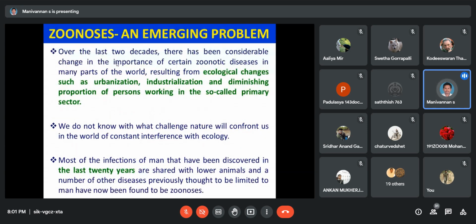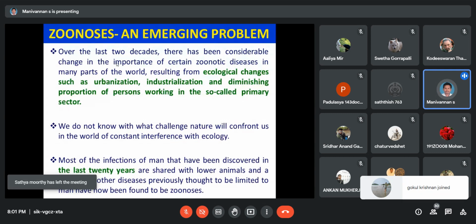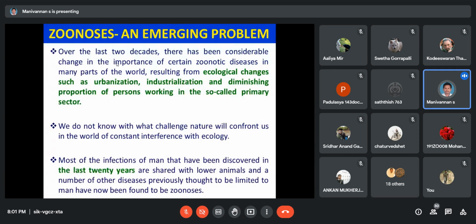Now zoonosis is an emerging problem. Why is zoonosis an emerging problem? In the last two decades, especially in the 21st century, a lot of emerging diseases have emerged, and out of these, nearly 80% are zoonotic diseases. That's why zoonotic diseases are called an emerging problem now.